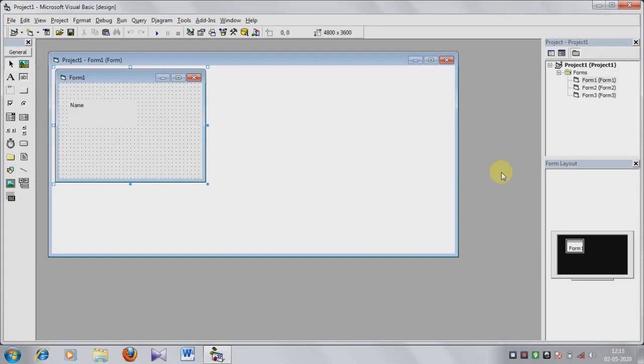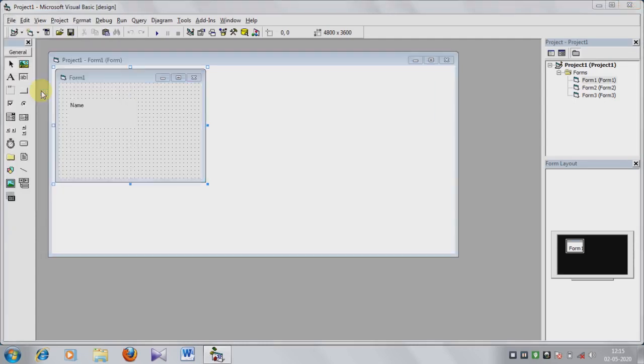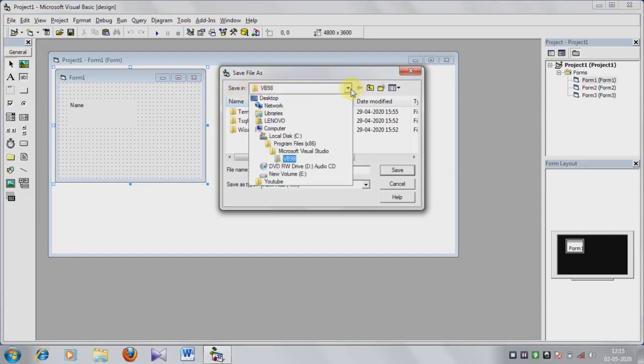Then, how would you save the project? Click on File and then click on Save Project As. Okay, see the Save in option; using this option you can choose the location where you want to save.